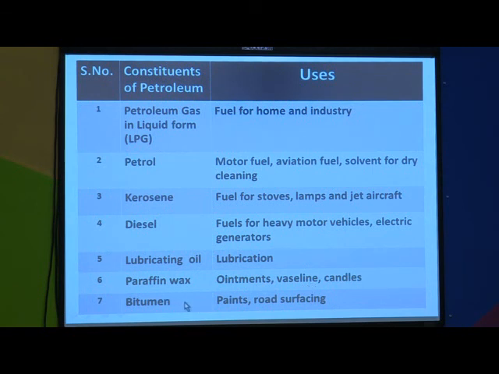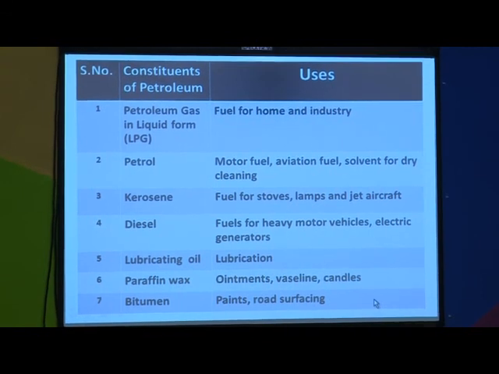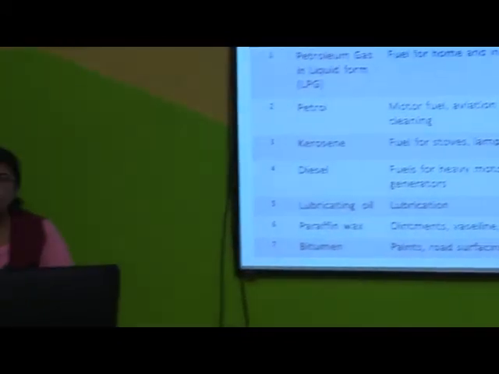And the last product of petroleum is bitumen. Bitumen is used in paints as well as for surfacing of roads. So these are some of the petroleum constituents and their uses. So what you are going to do is write down all these constituents of petroleum and their uses and try to find more information about these constituents of petroleum from the internet.